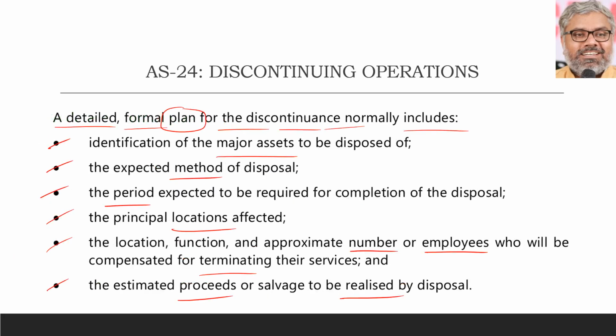And this can be a theory question also: what are generally the components of a detailed formal plan for the discontinuance, what things will they include in general in such a plan? General things only, but you should remember and write them. If you write stories, you don't get marks. You have to clearly write the major points. What are the assets, identifying them, method of disposal, time period, locations, employees, proceeds. That's it. Those are the things which generally will be included in the formal plan we are talking about.